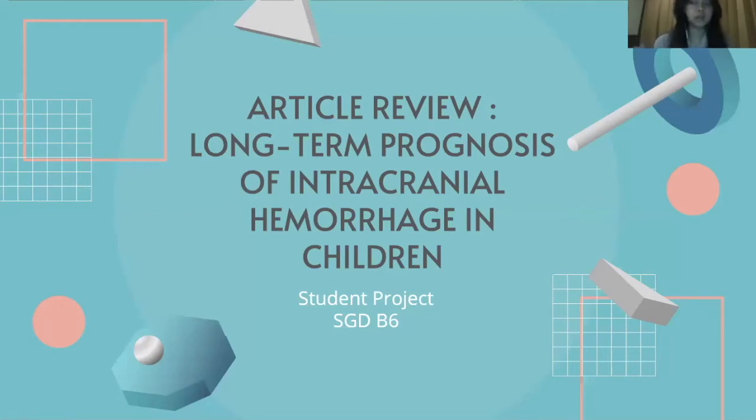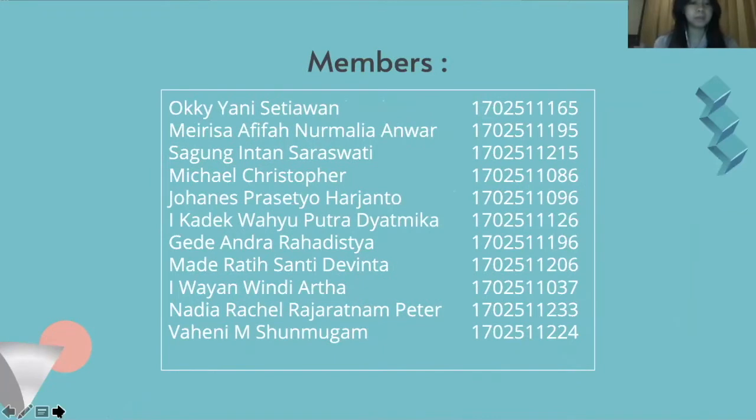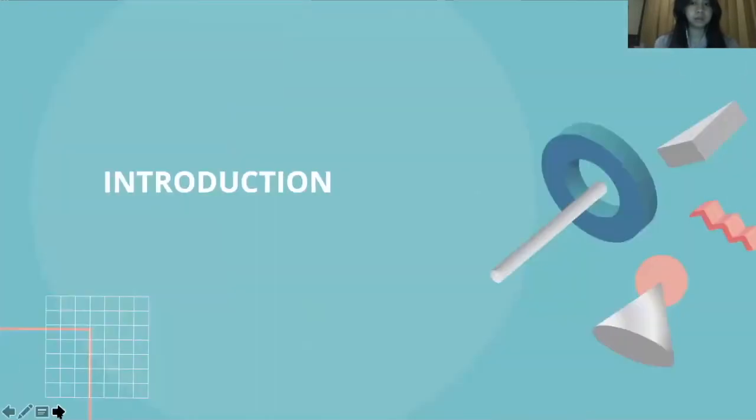Today we are from SGD B6. We will explain about the article review about long-term prognosis of intracranial hemorrhage in children. This is our group team. And now I will explain about the introduction.